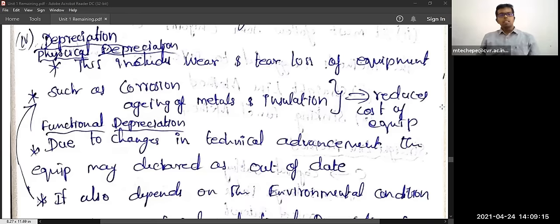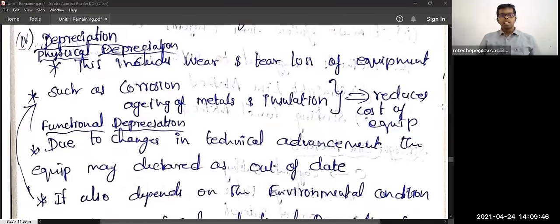So, physical depreciation. This includes wear and tear loss of the equipment, such as corrosion, aging of metals, and insulation, which reduces the cost of the equipment. Like in a hydropower plant, you can tell wear and tear losses in the generator shaft. The same in a thermal power station also, wear and tear losses will be there.